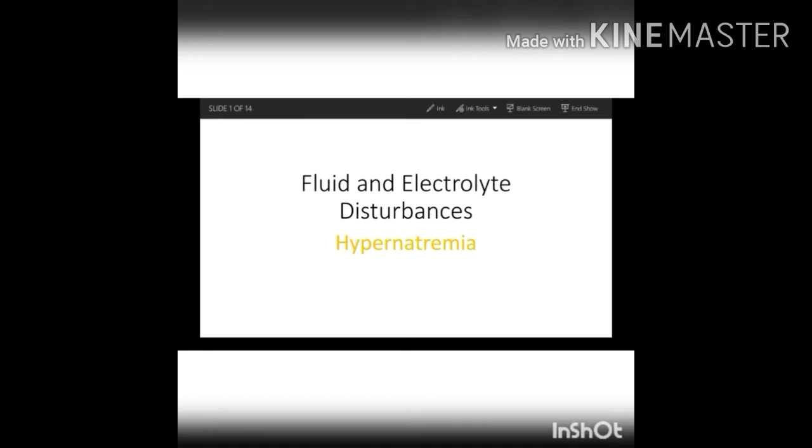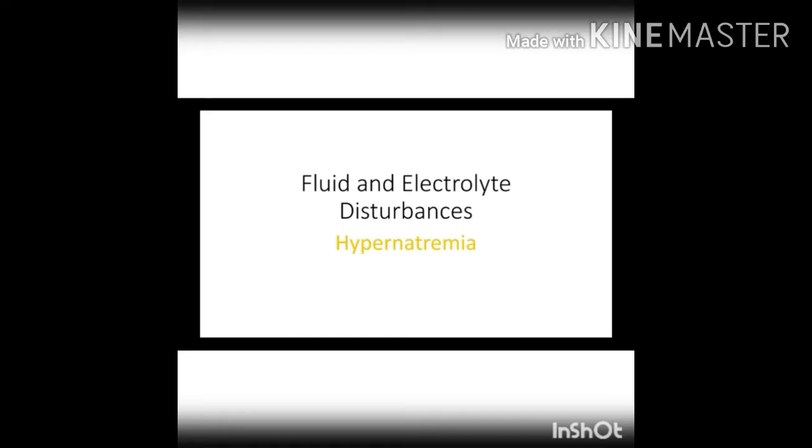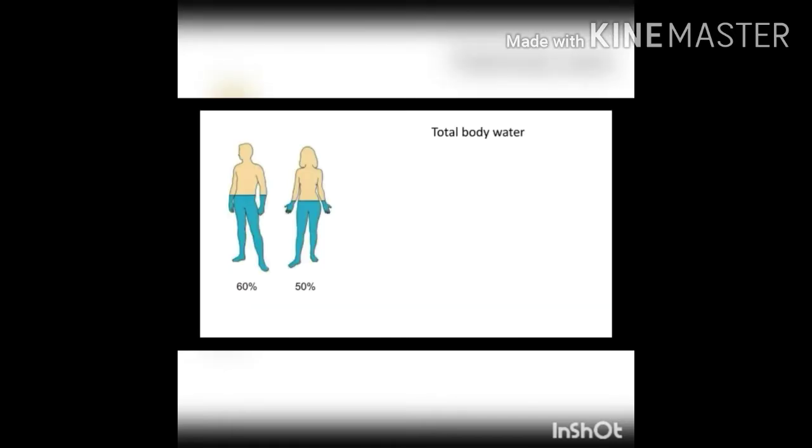Today we are discussing in detail about hyponatremia and basic physiology of fluid and electrolyte balance. Water is the most abundant constituent of the human body. It is about 60% in males and 50% in females. The difference in this distribution is because of the variation in different tissue masses. Distribution of adipose tissue is more in females and muscle mass is more in males.